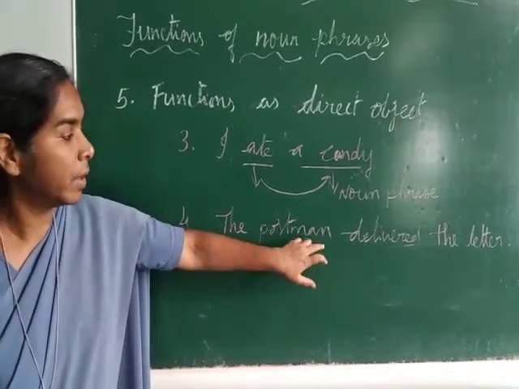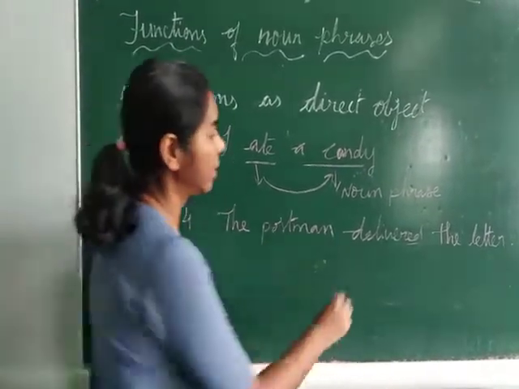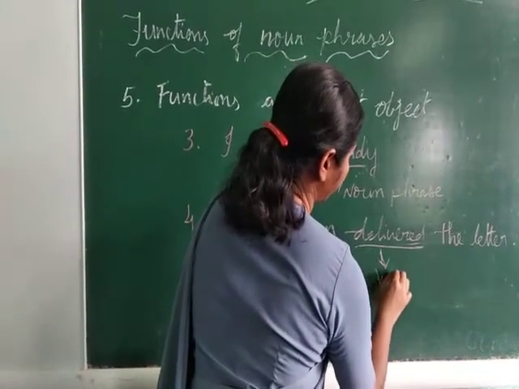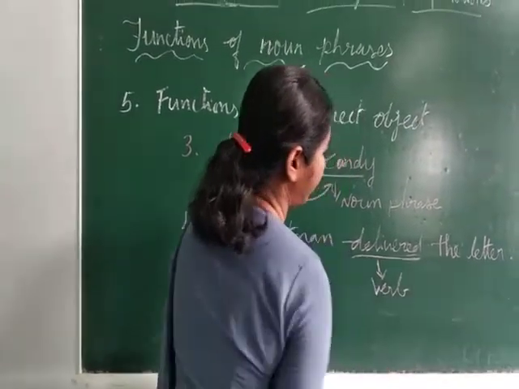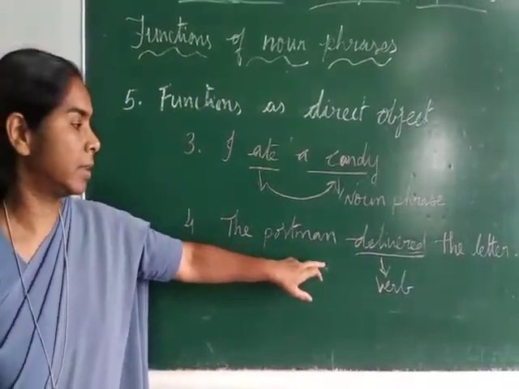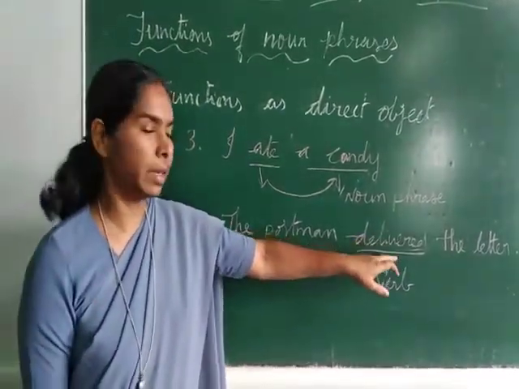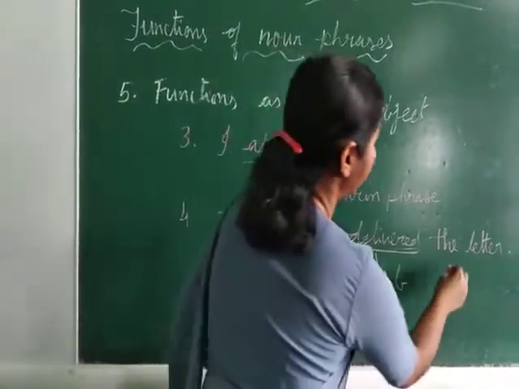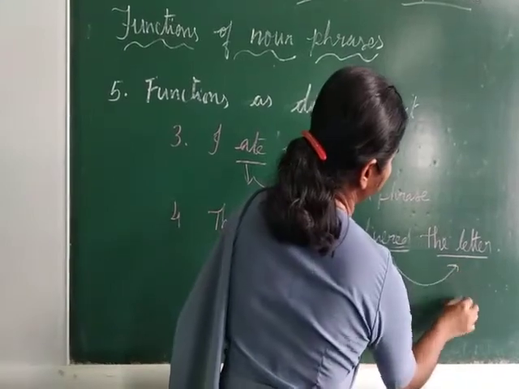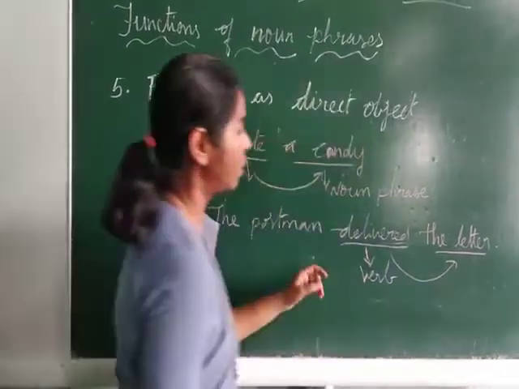So what is the verb here? Deliver is the verb. What is the object delivered by the postman? The object delivered by the postman is the letter. Okay, this is the object delivered by the postman.